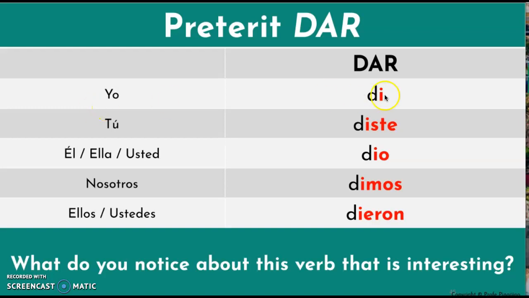If you look, the AR verb changes into yo di, tú diste, él dio, nosotros dimos, ellos dieron. What's also interesting is that they do not have accent marks in the third and first person form.